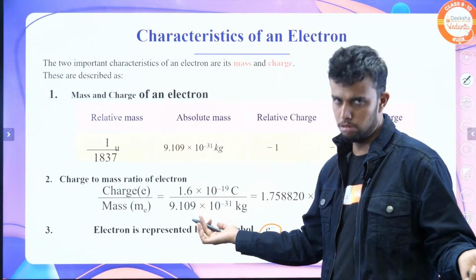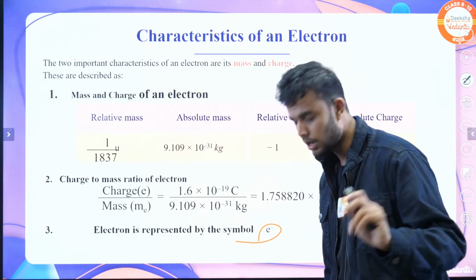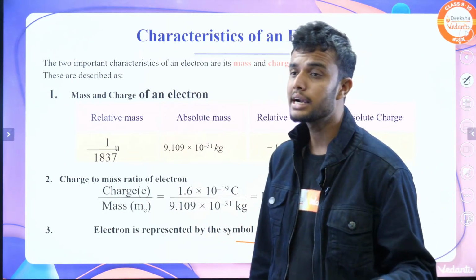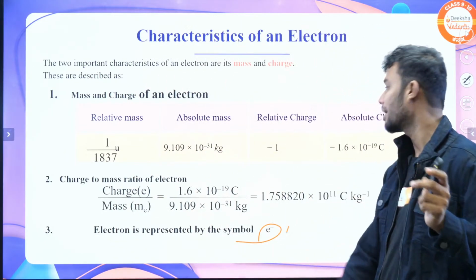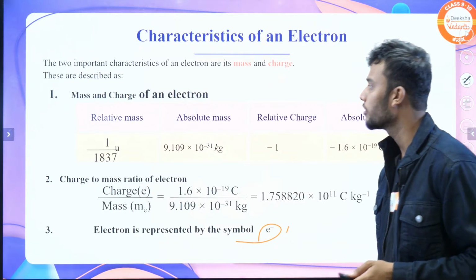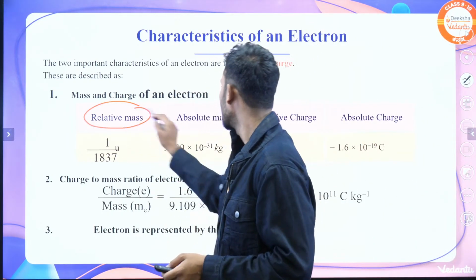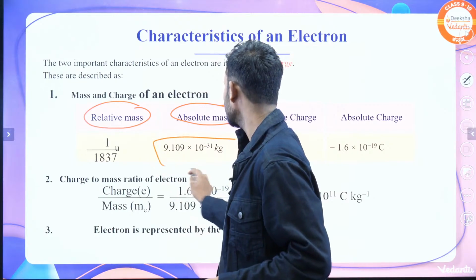Students, we already know about the charge of an electron. What is the charge of an electron? Charge of an electron is e minus. Similarly, what is the mass of an electron? This is a relative mass and this is an absolute mass.